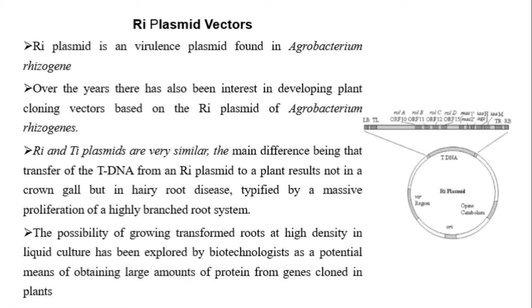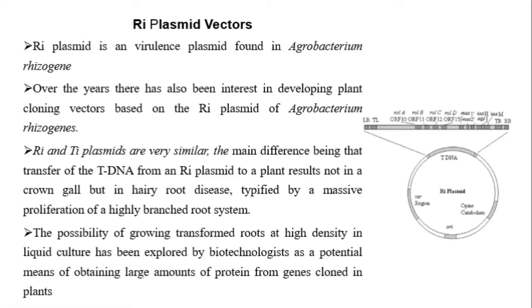Hairy root disease means a massive proliferation of a highly branched root system is formed in the diseased condition. By seeing this, biotechnologists explored the possibilities of the Ri plasmid to clone and express foreign DNA in plant cells. For that, they grew the transformed roots at high density in a liquid culture.